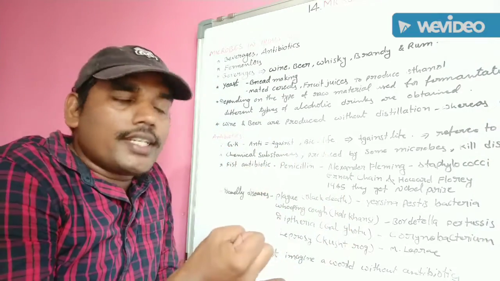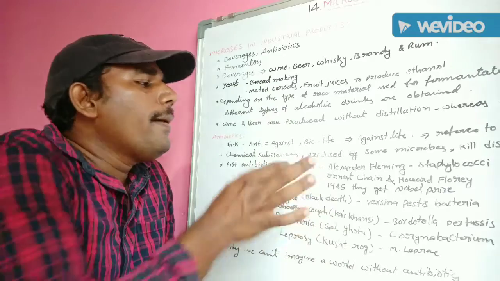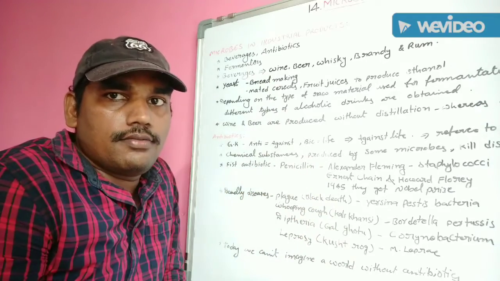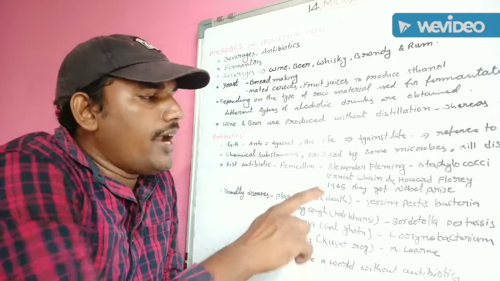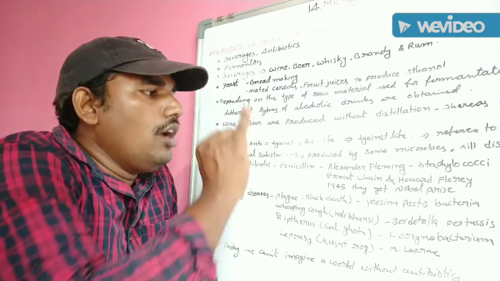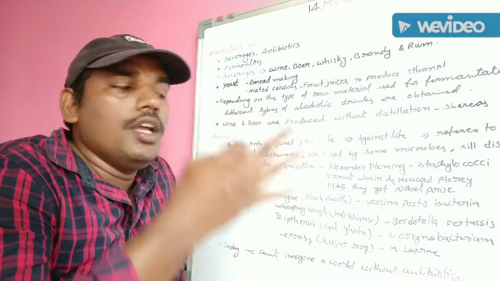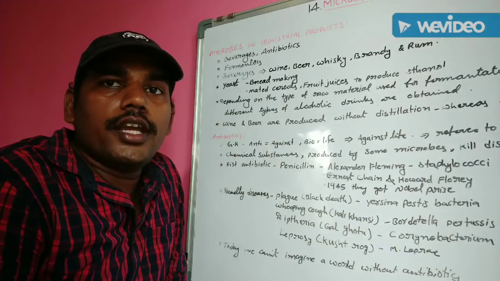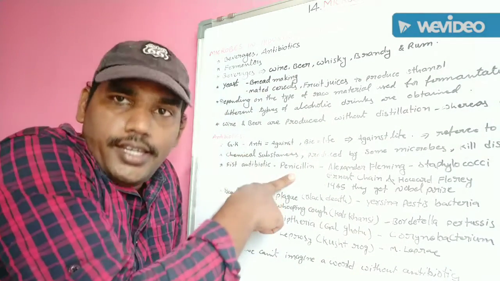Successfully extracted antibiotic from the Penicillium notatum and gave penicillin. Alexander Fleming, Ernest Chain, and Howard Florey got the Nobel Prize in 1945 in recognition of penicillin.